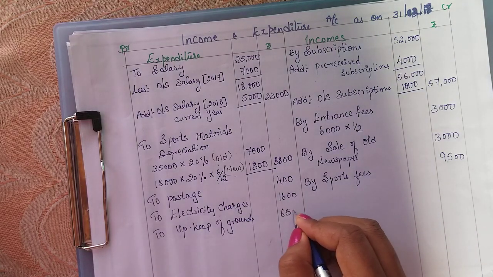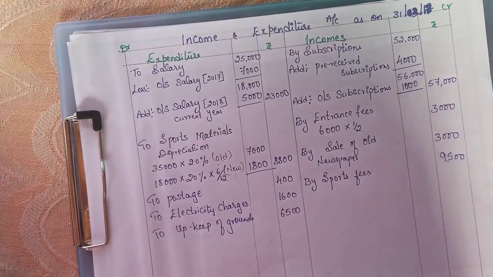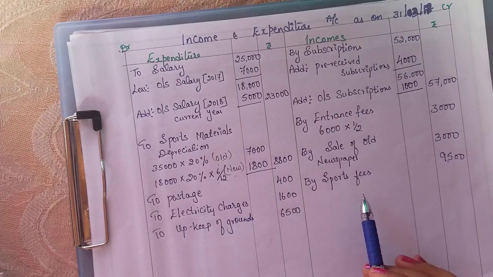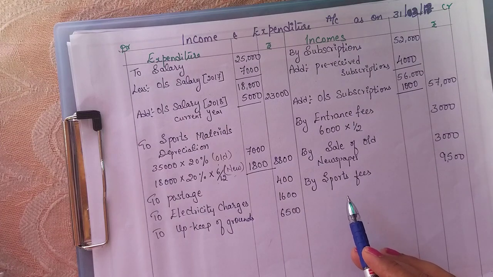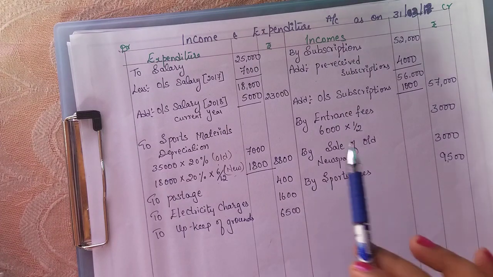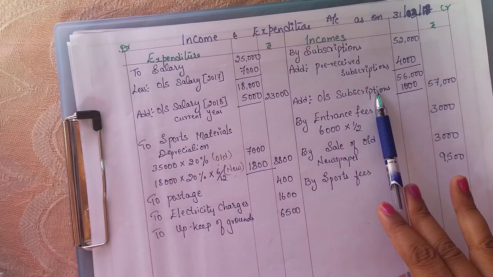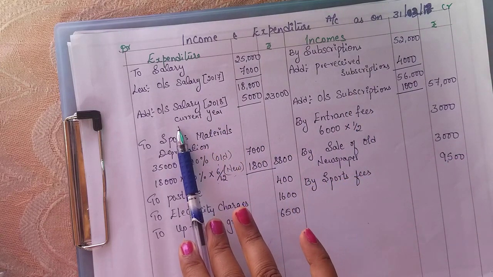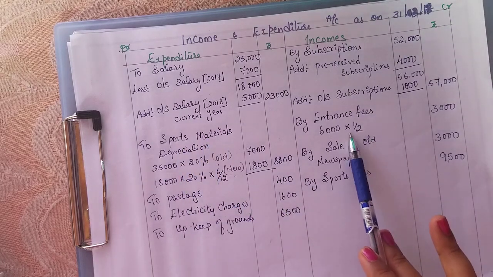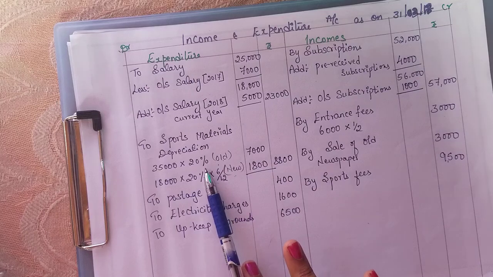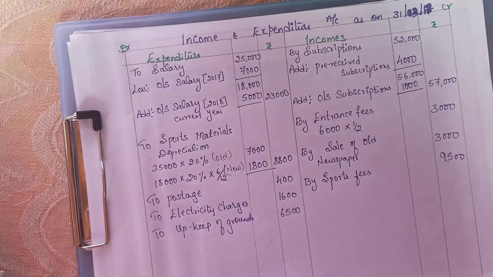You have 6500. So all the receipts and payments entries related to revenue I have entered here, and all the adjustments also. There are 4 adjustments. First one is outstanding subscription, I have done here. Outstanding salary, it is also done. Half of the entrance fee, that is also done. Depreciation on sports material, that is also done. So all the adjustments also I have entered.